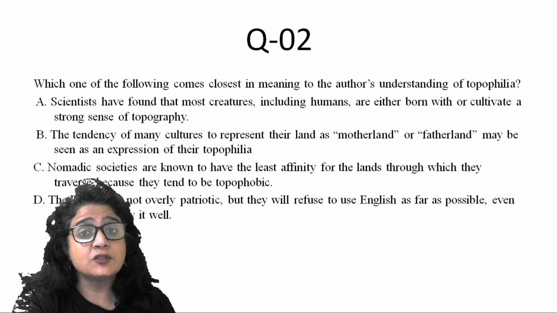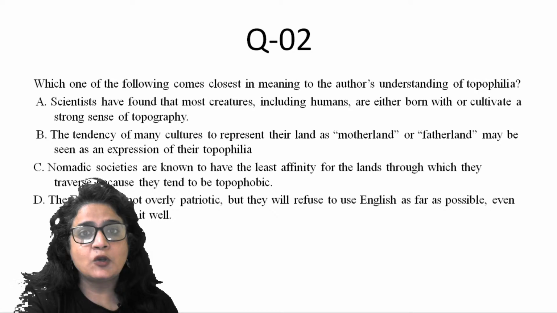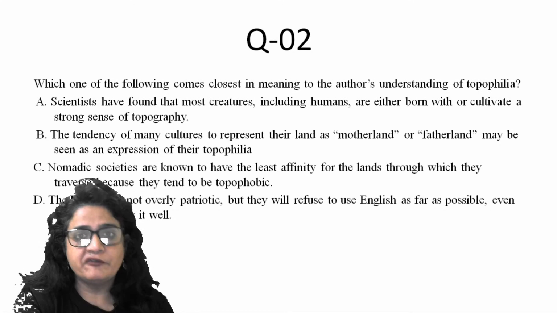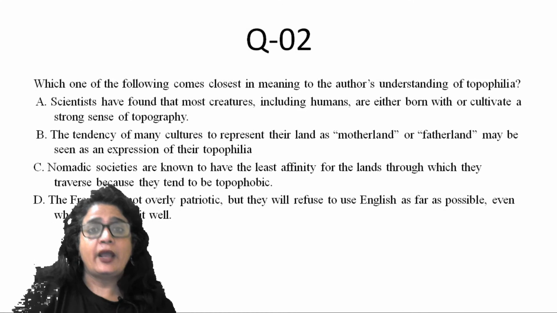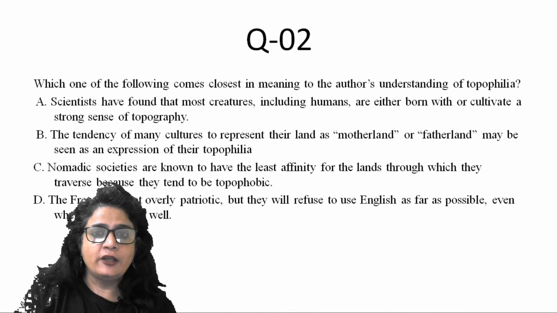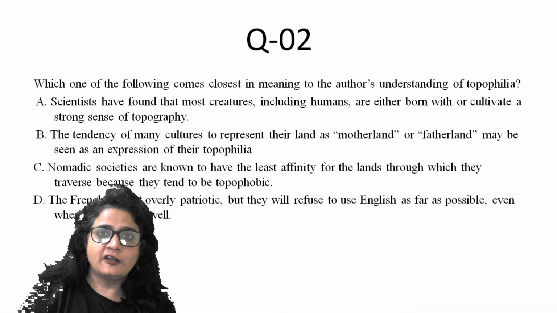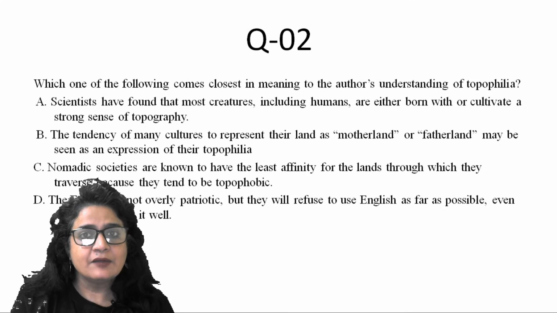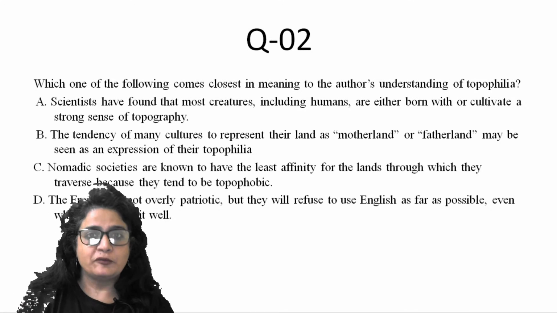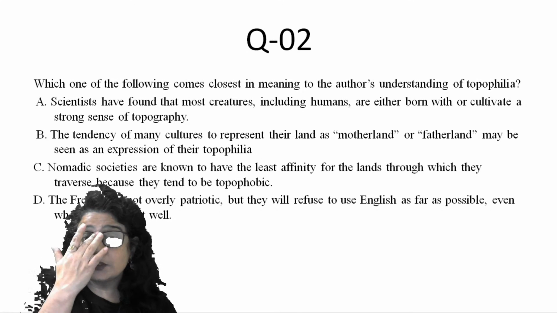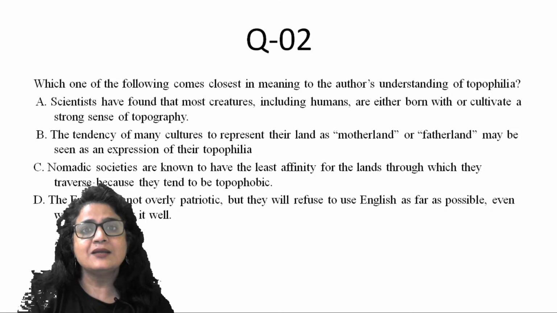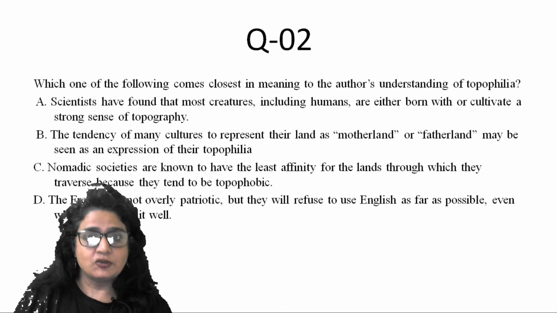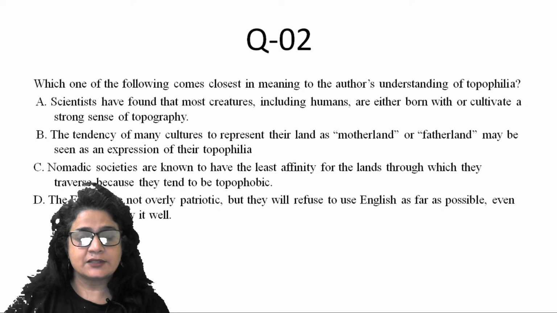Now how B? Because the author says you tend to have a close affinity, you tend to have emotive feeling for the place. Emotive feeling, that means your emotions are attached, and those emotions only compel you to call your land your motherland or your fatherland. So possibly this is the option which captures the ethos of the author's opinion of topophilia, right? So this was not stated clearly, yet you can come to this answer by understanding what the author actually meant. The love of place.